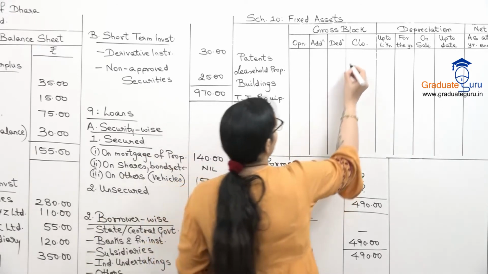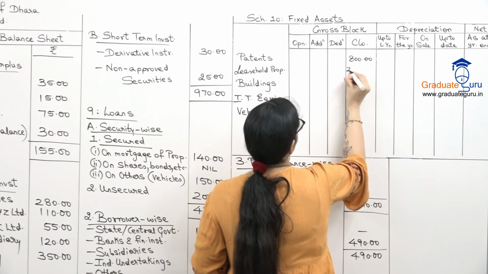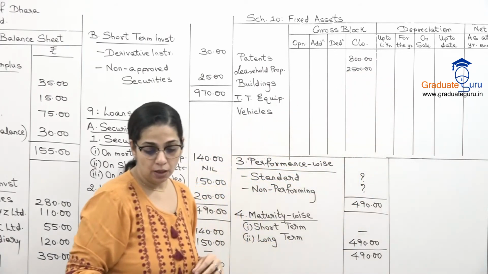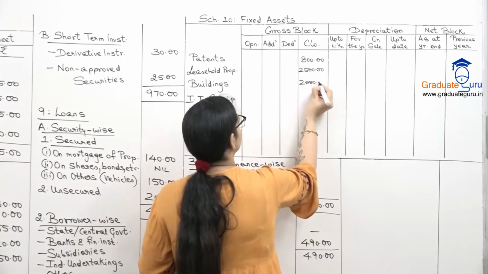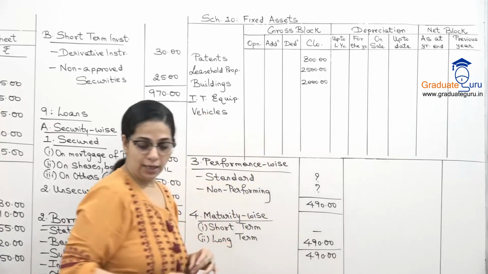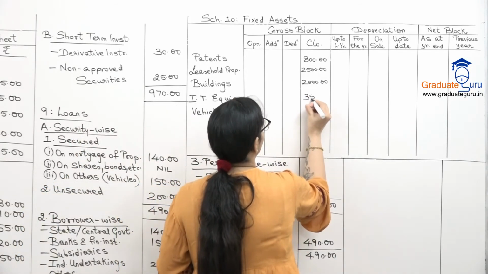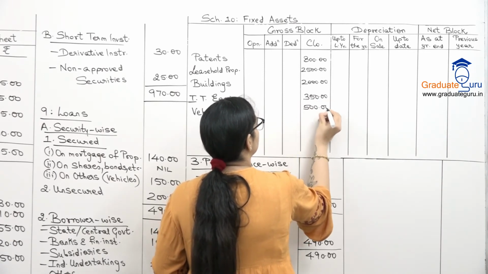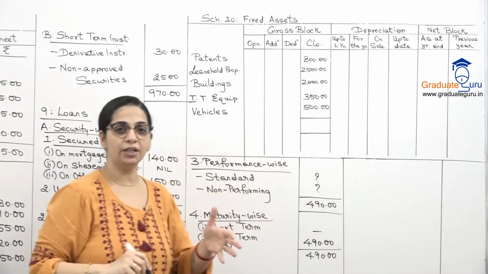So it is 800 for patents, 2500 for the property, that is leasehold property. For building, 2000. The equipment is 350 and vehicles are 500. We'll take the total in some time. First let us fill up all the other details.